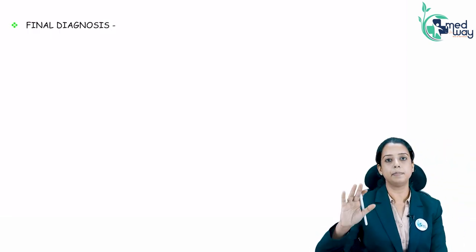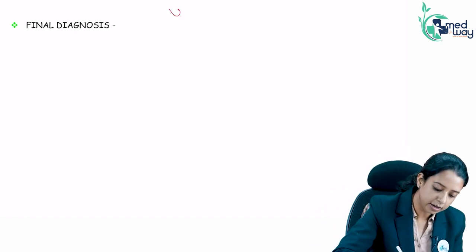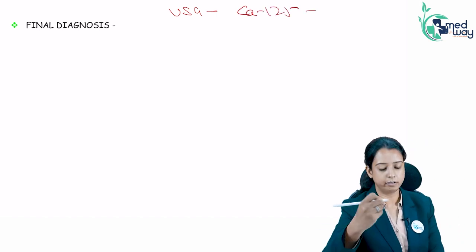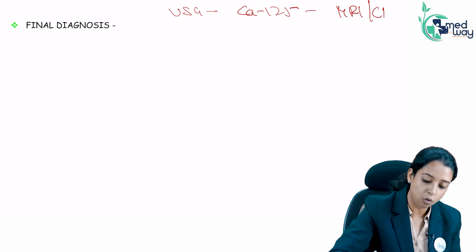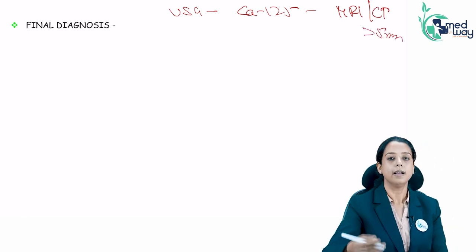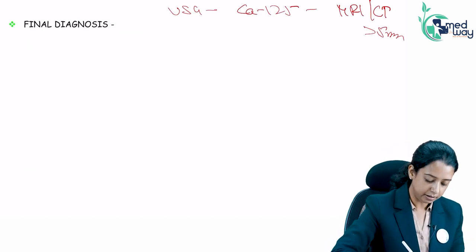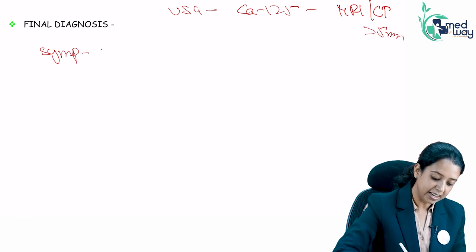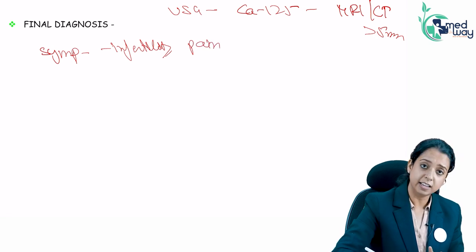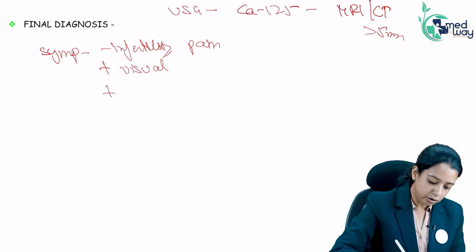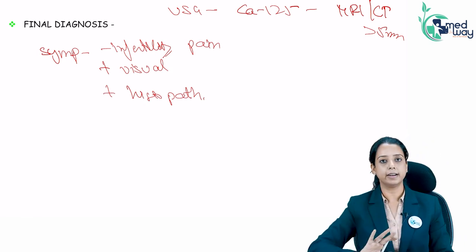Right? So what is helping in final diagnosis? We said ultrasound can see only the chocolate cyst, not very good. CA125 is raised in other conditions, not very good. MRI and CT can see only the deep lesion, again not very good. Then what will we do? Basically, it is culmination of everything. It is culmination of the patient's symptoms, which are characteristically what? Infertility with lot of pain, especially dyspareunia. Plus you saw it visually via laparoscopy and you did the final diagnosis with histopath. So all this will make the diagnosis.